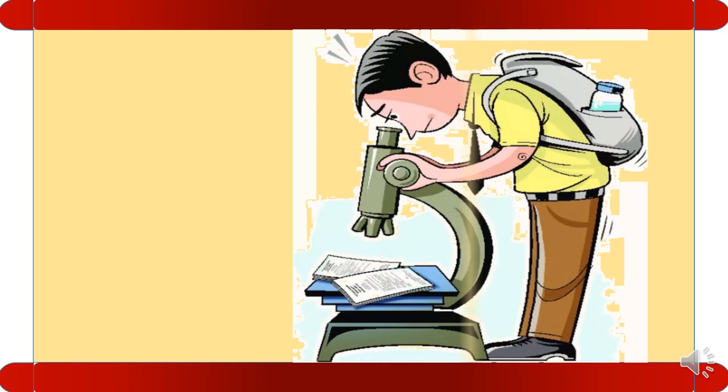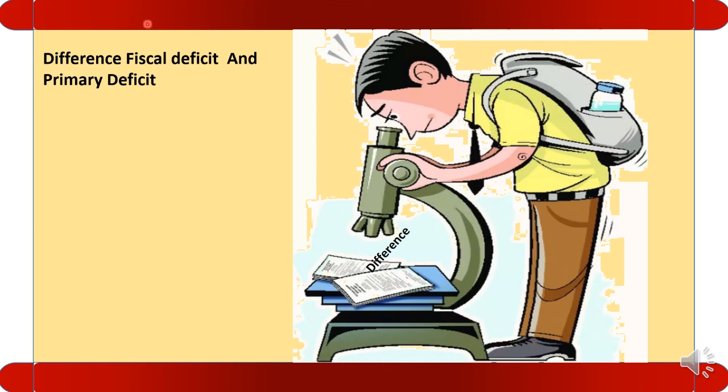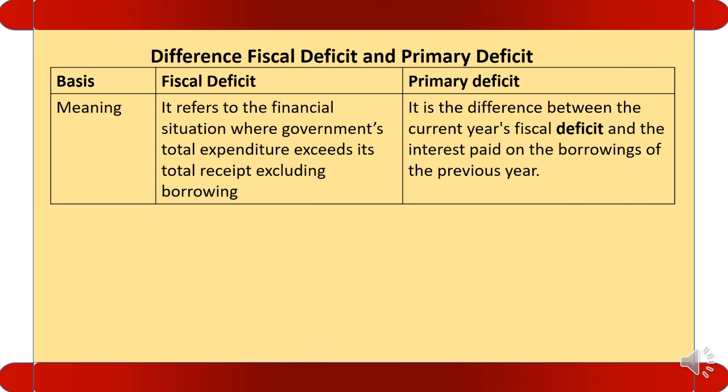Let us see the next one. That is the fiscal deficit and the primary deficit, very important. On the basis of meaning, we can say fiscal deficit refers to the financial situation where the government's total expenditure exceeds its total receipt, excluding borrowing. Whereas primary deficit is the difference between the current year's fiscal deficit and the interest paid on the borrowings of the previous year. In short, we can say when we remove the interest from the fiscal deficit, it is called primary deficit. Indicator, what it indicates?